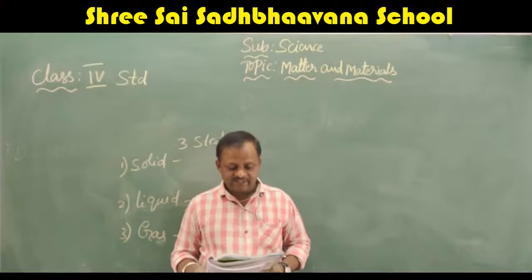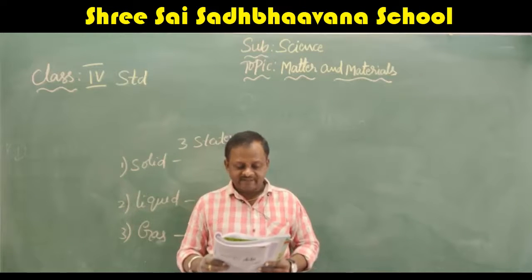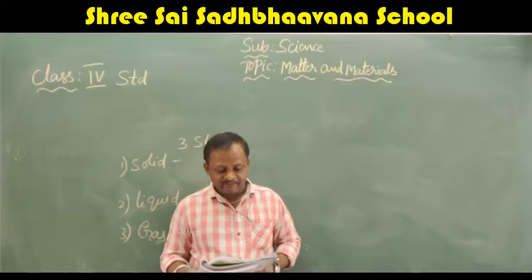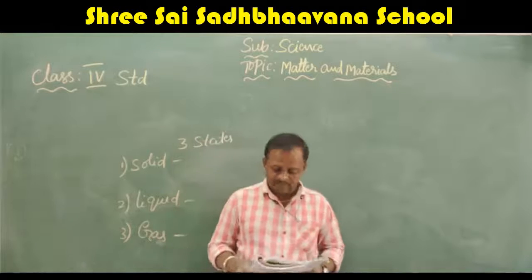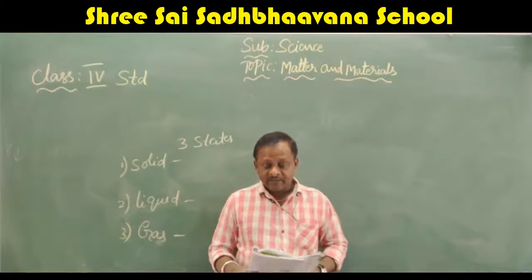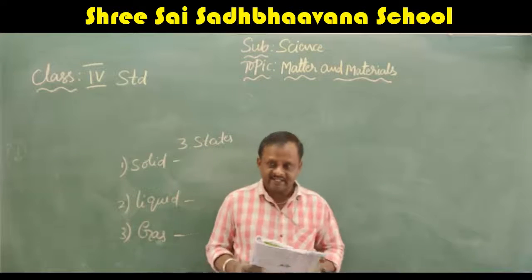I will read this para once again. There are 3 different states of matter. The book you are reading is different from the water you drink or the air you breathe. Everything is made from particles called atoms and molecules. Yes, all the matter is made up of atoms and molecules. The properties of an object depend upon the arrangement of particles present in it.